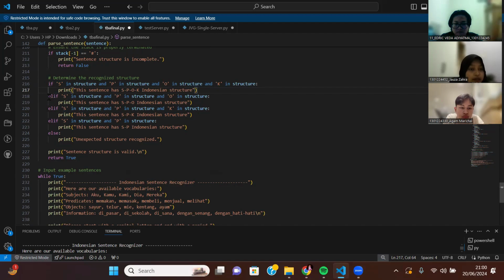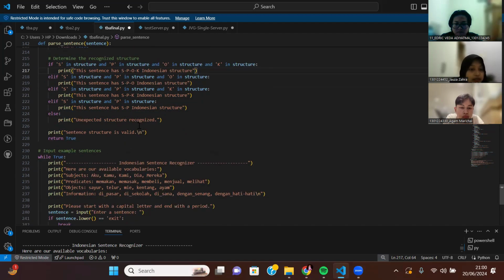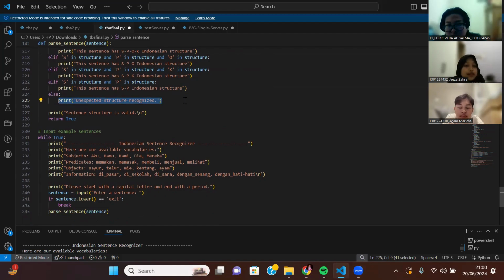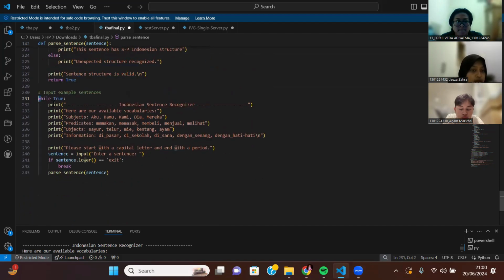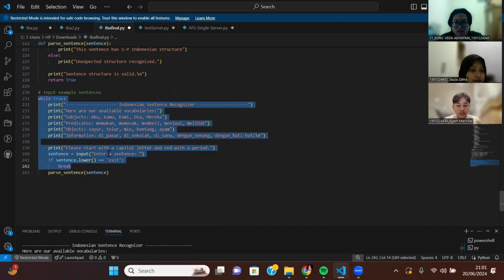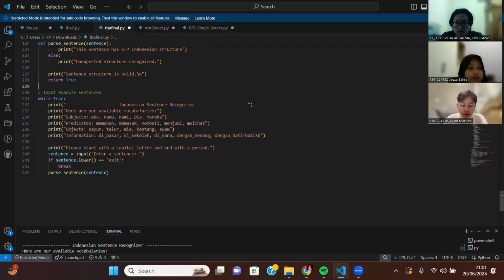If it only has SPO, then it is the SPO Indonesian structure, and so on. And if it's other than that, then it will be printed like this: unexpected structure recognized. And then this is just the output of the terminal that we have.